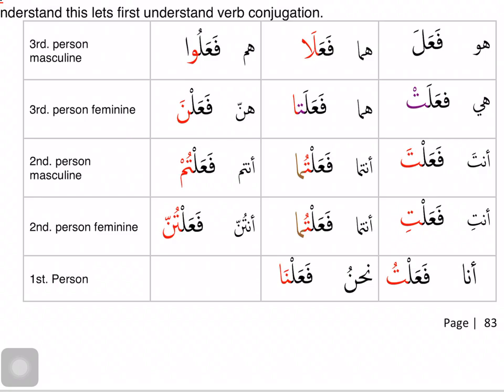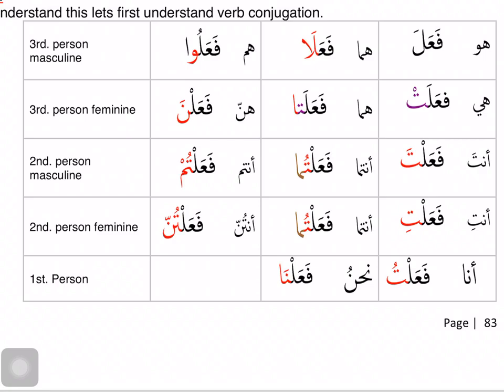So in fa'altuma, the meem alif is showing that it is two people. And in fa'altum, the meem with the sukoon is showing plural. In fa'altunna, the noon mushaddad is showing plural. We are pointing out the pronouns, finding out the pronouns who did the action in these verb forms. In fa'ala and fa'alat, there is no pronoun. In fa'ala, alif is the pronoun. Fa'alu, waw is the pronoun. Fa'alata, alif is the pronoun. Fa'alna, noon is the pronoun. Fa'alta till fa'altunna, ta is the pronoun who did the action. In fa'altu, ta is the pronoun who did the action. In fa'alna, noon alif is the one who did the action.